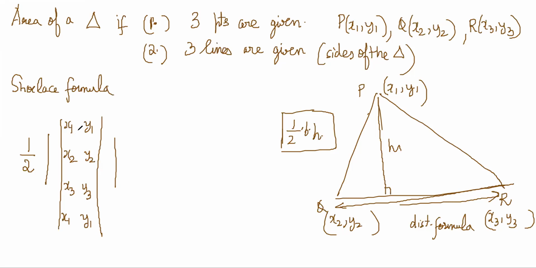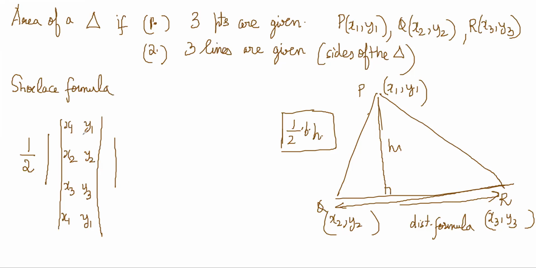I'm just saying write it in an ordered matrix with 2 columns and 4 rows. List down all 3 points' coordinates, and repeat whatever you chose as the first point at the end once more.